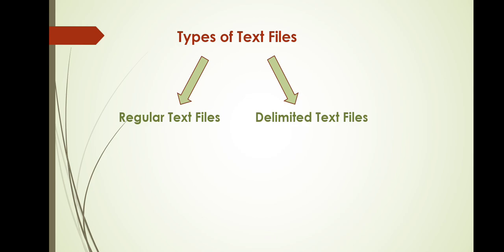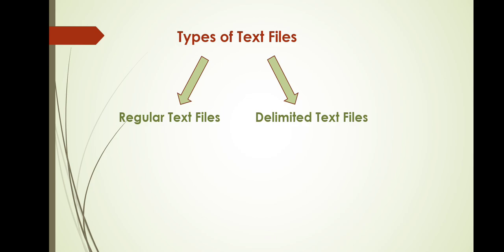By default, when you type anything in Notepad, you separate each word with a space. This concept is in a regular text file. Whereas in a delimited text file, this space is replaced with either a comma or a tab character or any similar character.